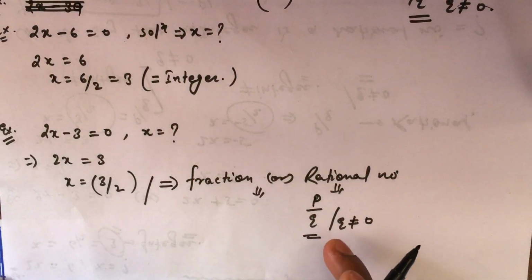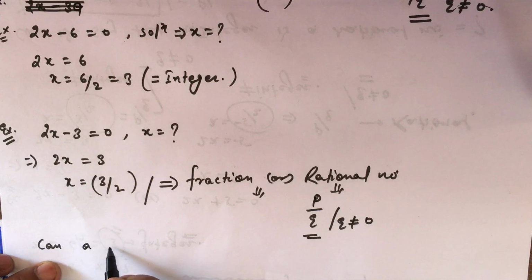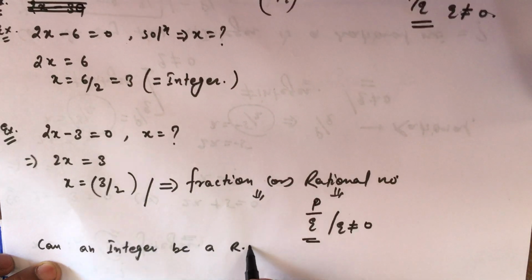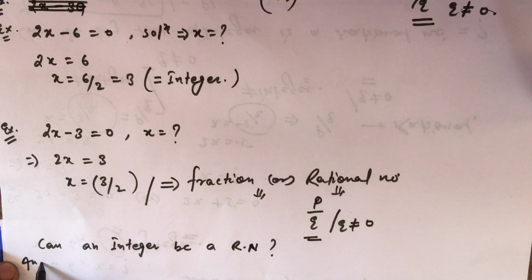Now, for every problem solution they got, the question is: can an integer be a rational number? Yes. The answer is yes, always.